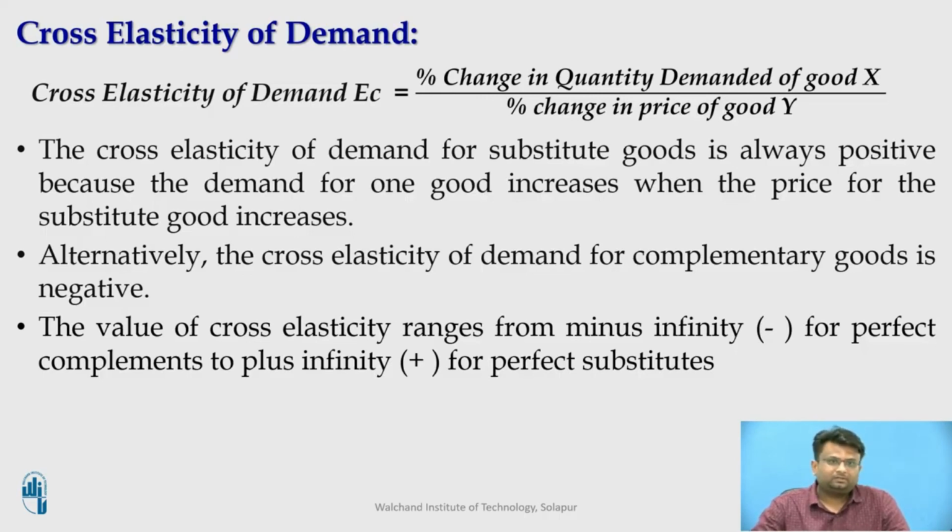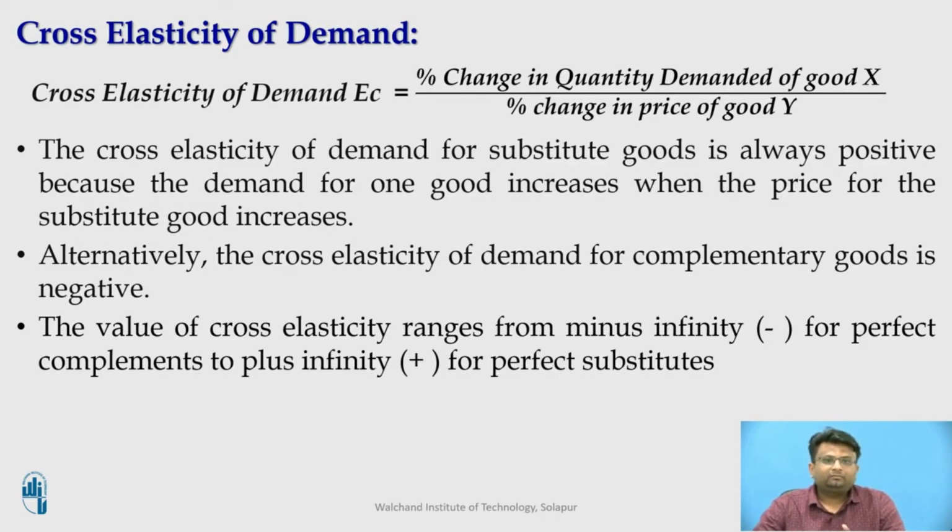Now suppose that X and Y are substitute products, say tea and coffee, then EC will be positive. If the price of coffee rises, then there would be a decrease in the quantity demanded for coffee, and there will be an increase in the quantity demanded for tea, as consumers consume tea instead of coffee.